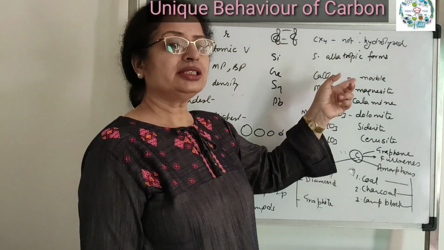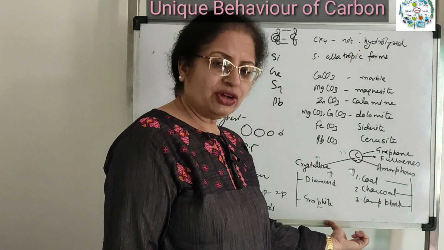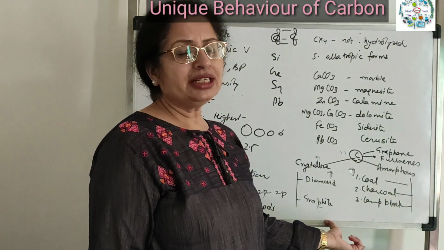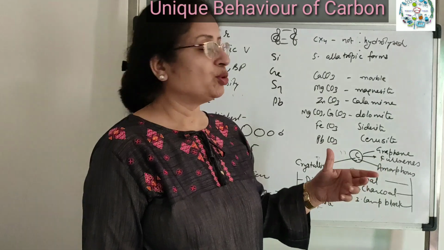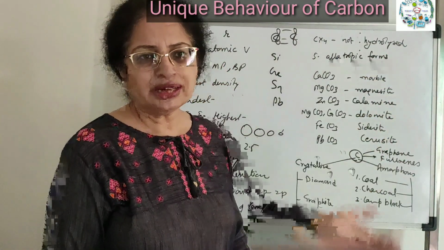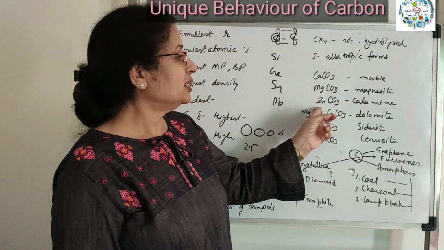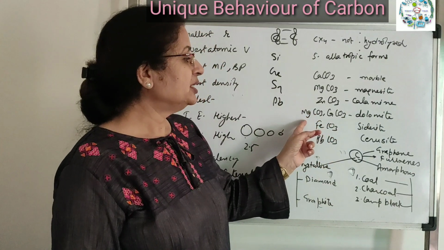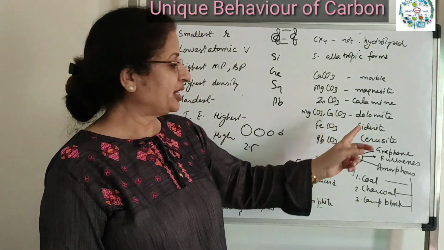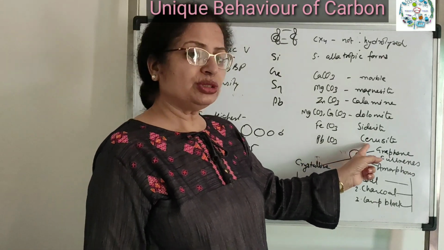So carbon occurs in combined as well as in free state. These are the free states of carbon. Other than free state, in nature it occurs as carbonates. Calcium carbonate, marble, you can see mines of marbles are there. Magnesium carbonate, magnesite, zinc carbonate, calamine, calcium magnesium carbonate, dolomite, iron carbonate, siderite, lead carbonate, cerussite.